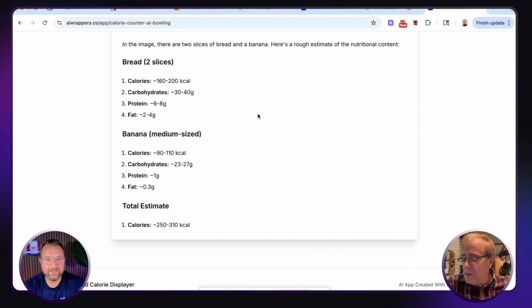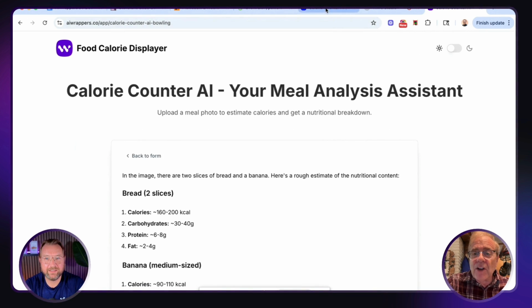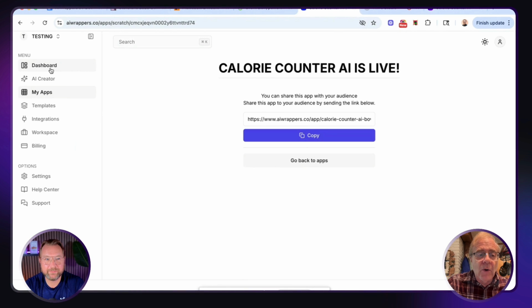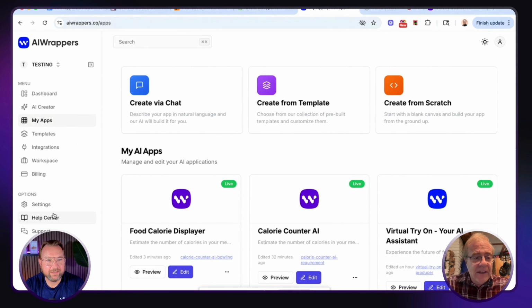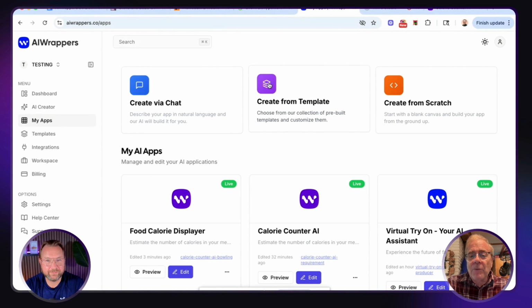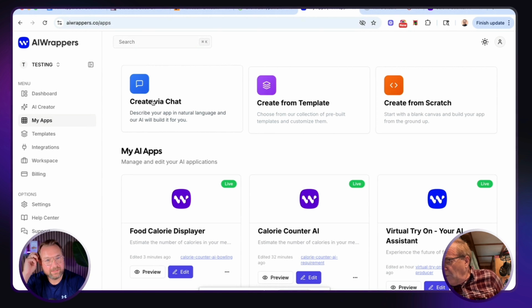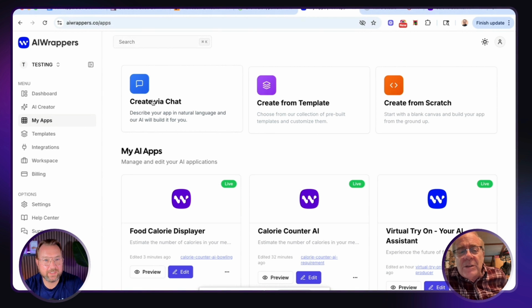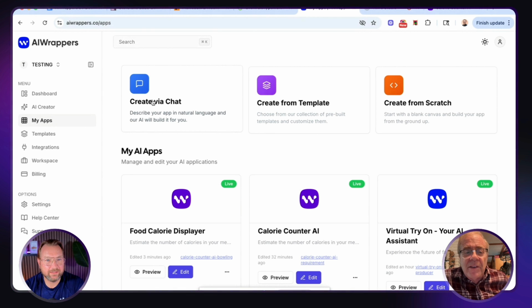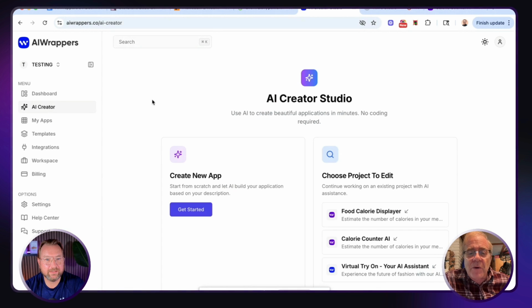Now, Tim, let me show you another one, okay? Because I'm excited about this next one. All right, so I'm going to go back to where we were before. I'm going to go back to my apps. On the left-hand side, you can see there's the dashboard, there's my apps, and I'm going to create it. I think I'm going to try to create it from scratch here, even though I believe we did this previously and put it in as one of the templates, but let's try to create it from scratch.